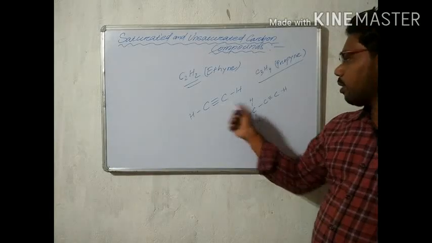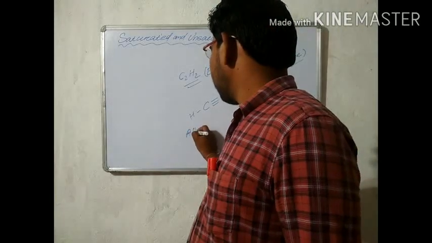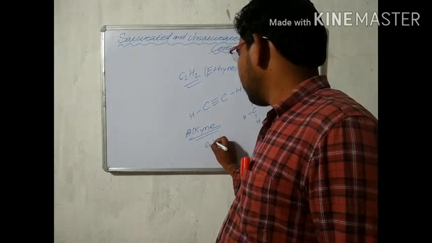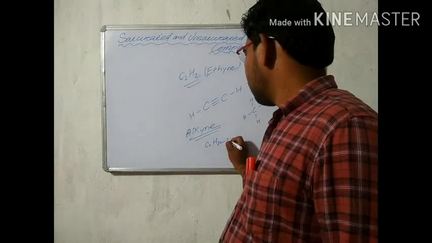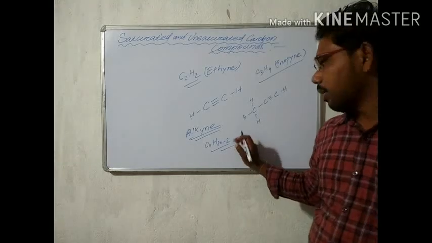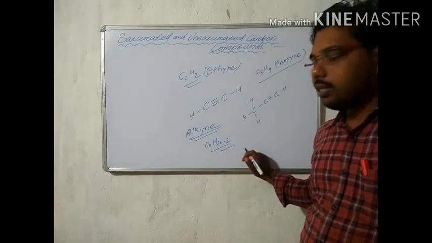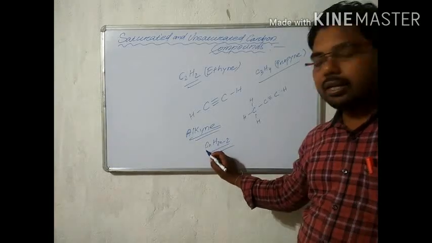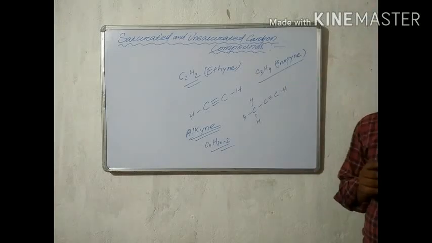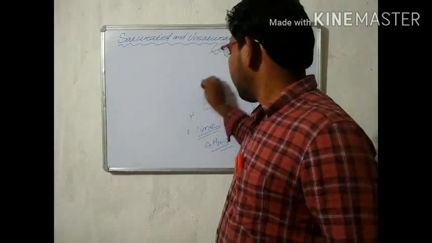When a triple bond is present, the group is named alkyne, and the general formula of alkyne is CnH2n-2. Using this general formula, we can write many examples and easily remember all these compound structures and their names. Here also C means carbon atoms and H means hydrogen atoms. So we have discussed some examples of alkanes, alkenes and alkynes.